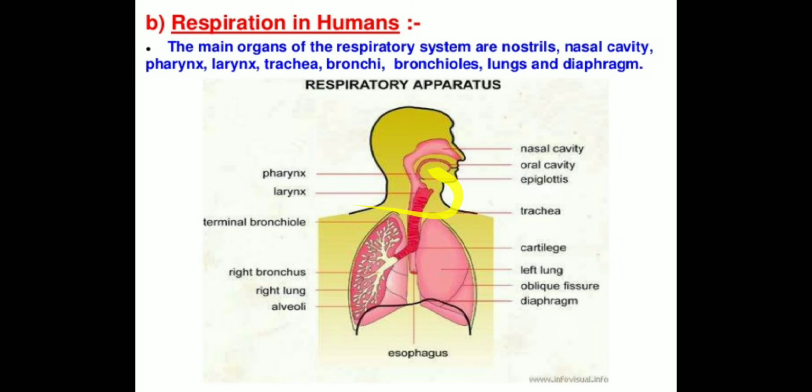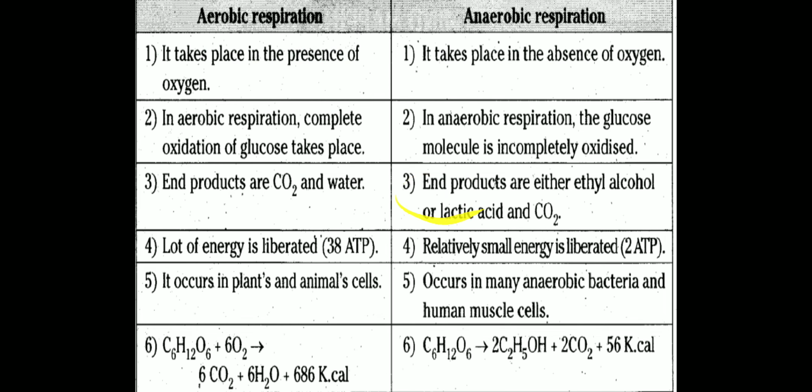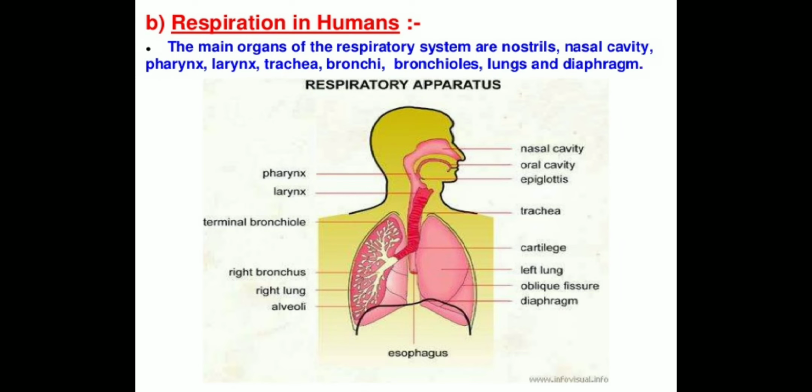Here is the larynx. Larynx is also called the sound box of our body. The voice is produced from here, right? Now, this is the trachea, the windpipe, right?